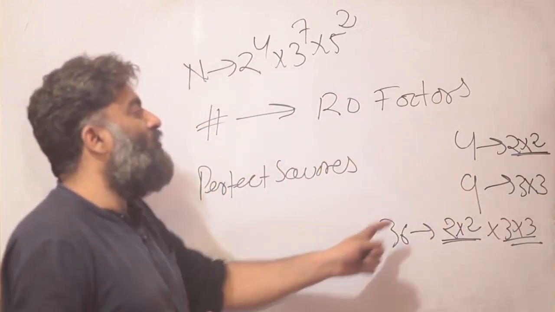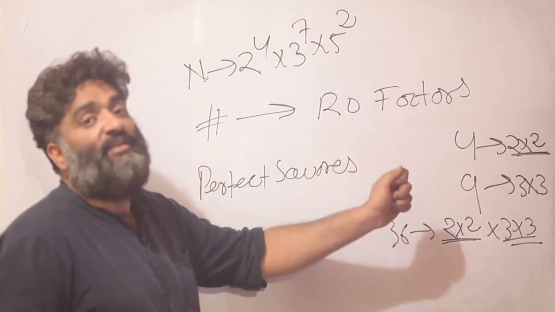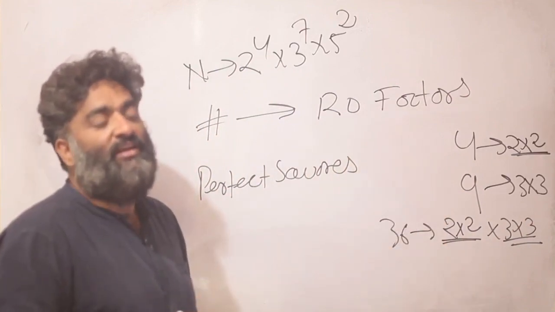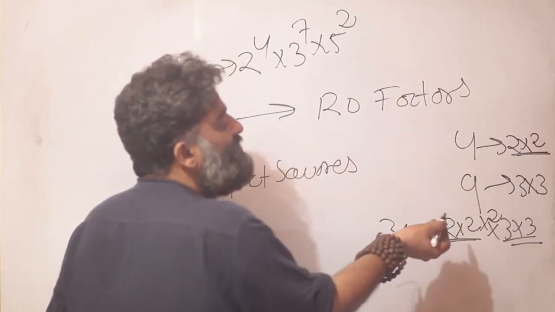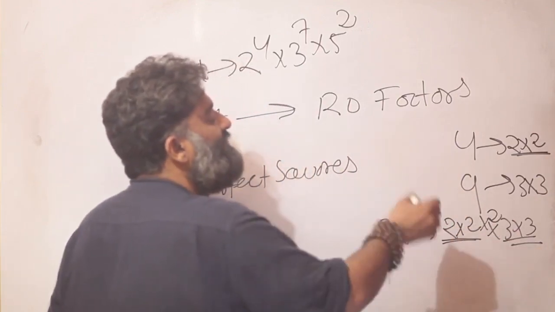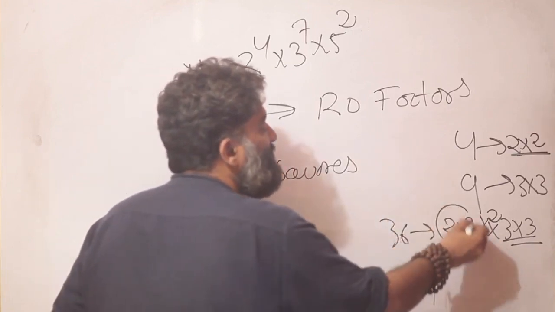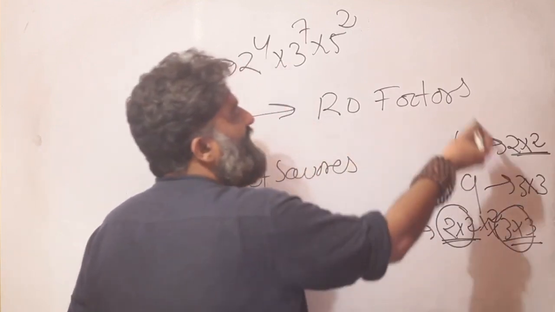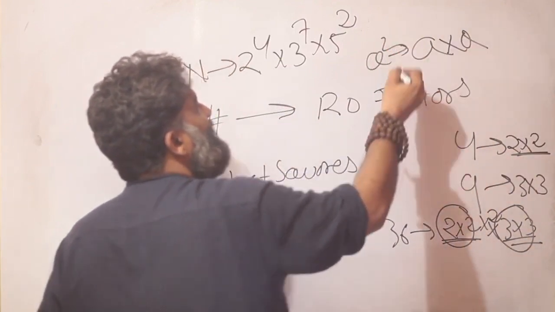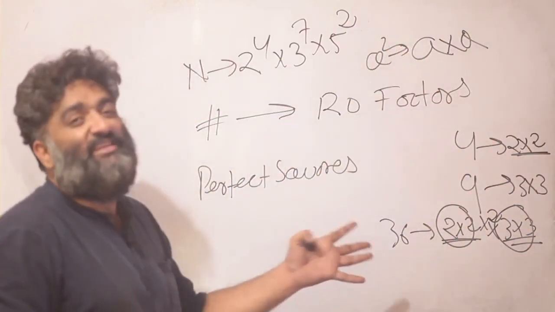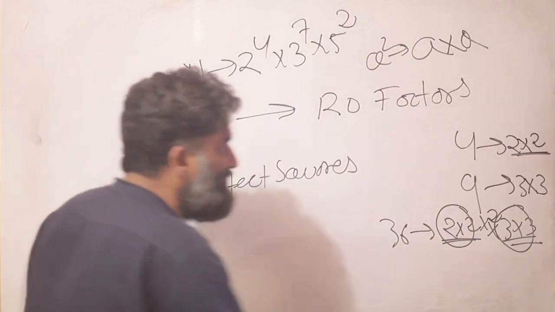So, however you want to look at a perfect square, everything should be paired up together, right? There can't be an extra 2 here, because then the logic will not work and the number will not be a perfect square, because everything should be squared up, and a squared meant a into a, right? A square is nothing but a into a. So the pairing is very important. What that means is